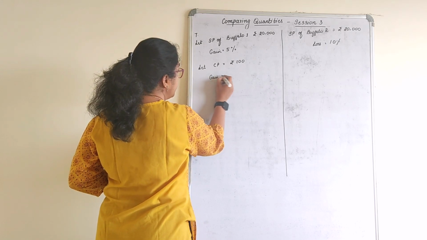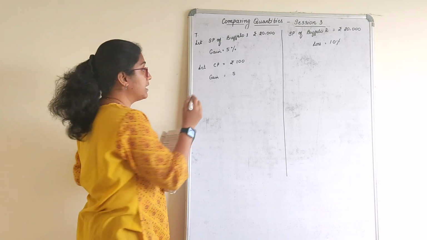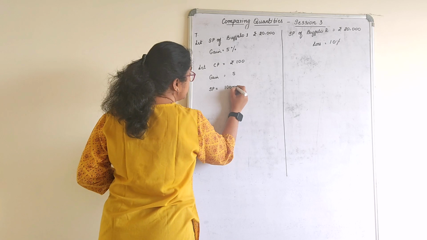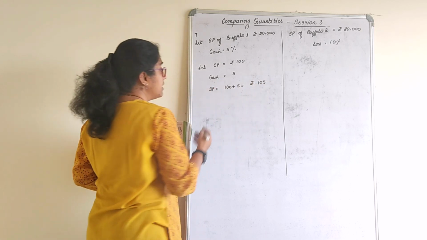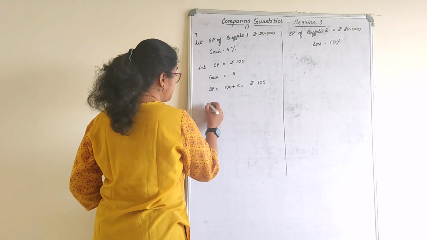So gain I will write now. Gain is equal to 5 because with respect to 100 we are taking. So selling price will be what? Selling price will be 100 plus 5 is equal to rupees 105. Gain occurred, that means selling price should be more than the cost price.